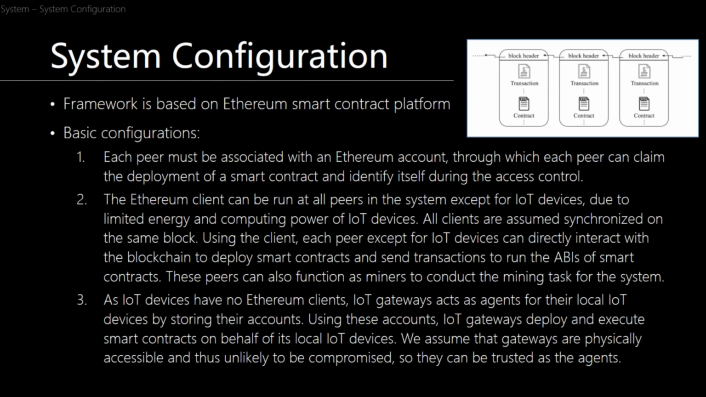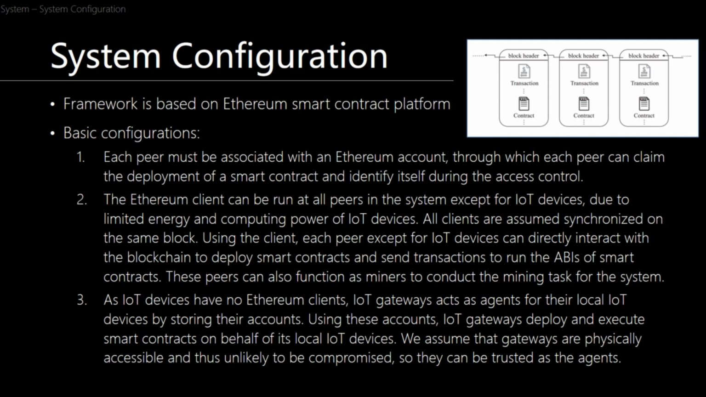So now to the system configuration. The framework is based on the Ethereum smart contract platform using blockchain and smart contracts. The basic configuration needed to apply the Ethereum platform is that each peer must be associated with an Ethereum contract account, through which each peer can claim the deployment of the smart contract and identify itself during the access control. And the Ethereum client can be run on all peers in the system except for the IoT devices, and this is again due to their limited energy and computing power.